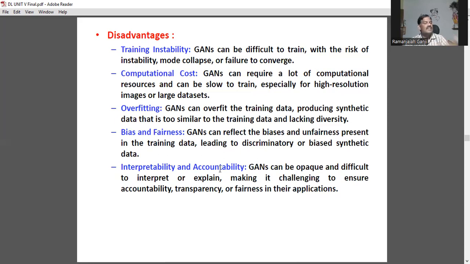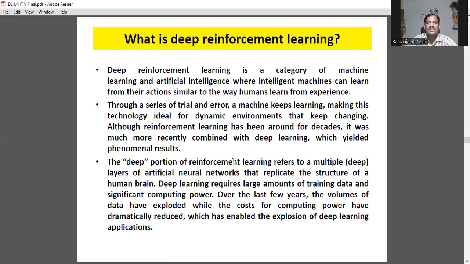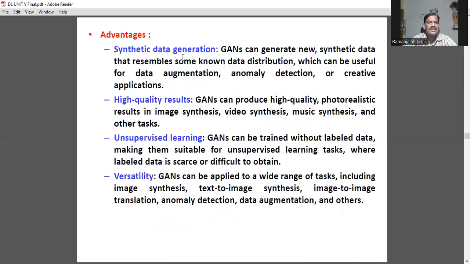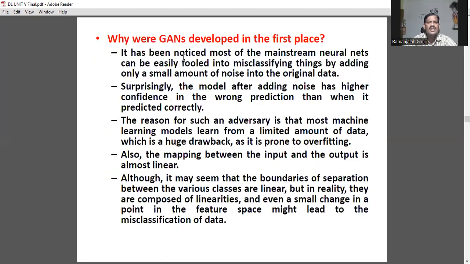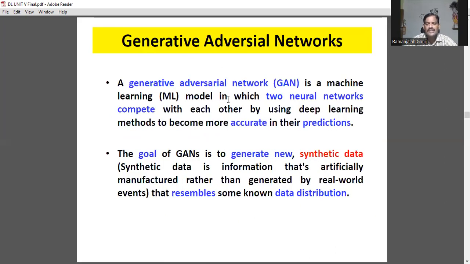That means everything needs to be strong, everything accountable, with transparency and fairness in their applications. These are the elements associated with the advantages and disadvantages of GAN, generative adversarial networks.